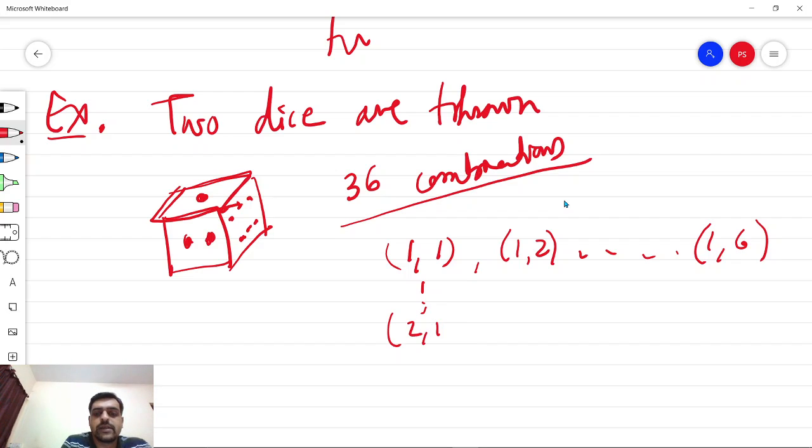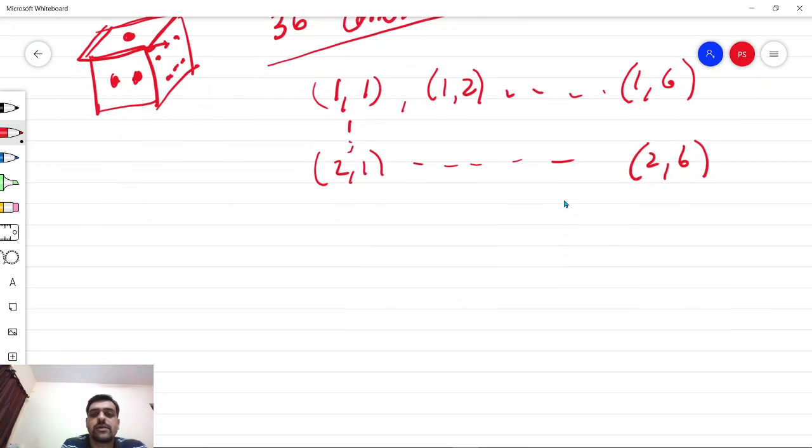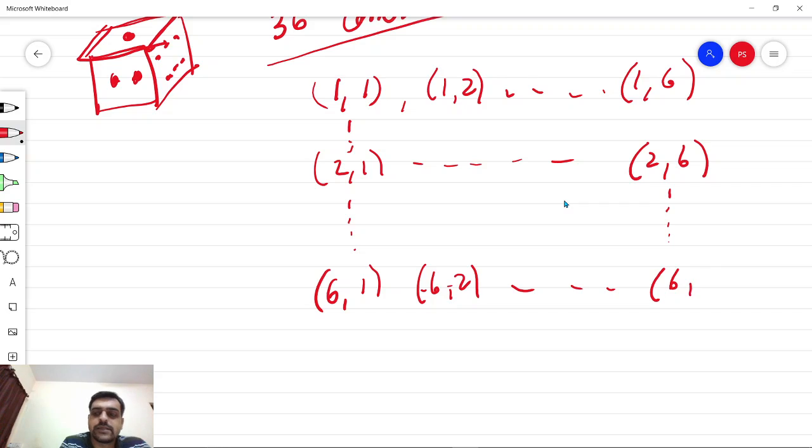Similarly 2 1 and so on up to 2 6. So these are the possible outcomes for an event called throwing of two dice. The last row is 6 1, 6 2 and so on up to 6 6.